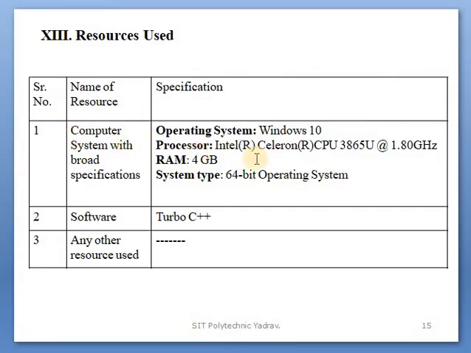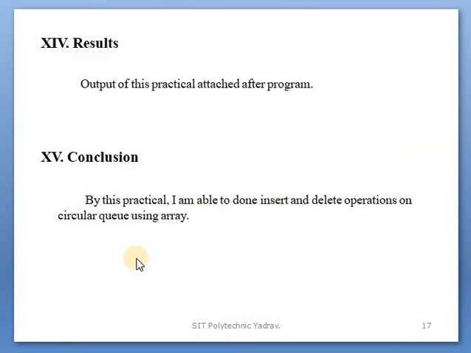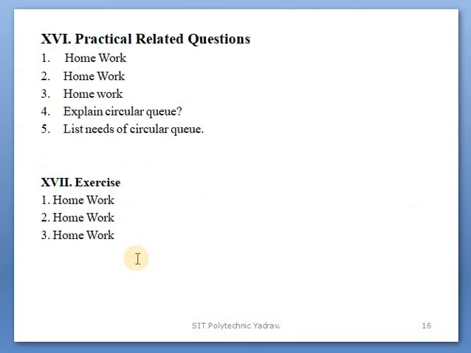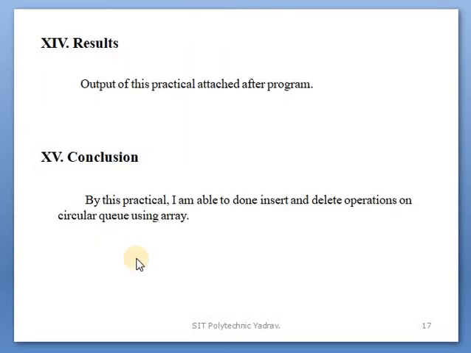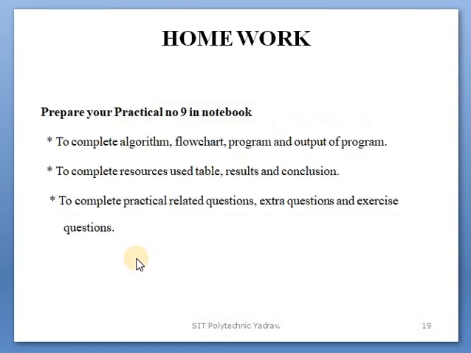This is the resources table that is completed. So these are the practical related questions and exercise questions, results. The practical related questions and extra questions are there, and they are noted. Results, the output of these practicals, is attached with the program. In conclusion, by this practical I am able to do insert and delete operations on a circular queue using an array. Summary: with this we complete practical number 9.